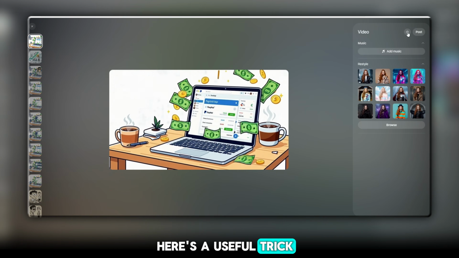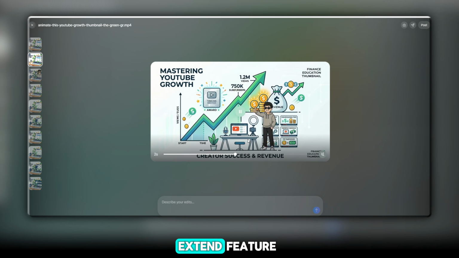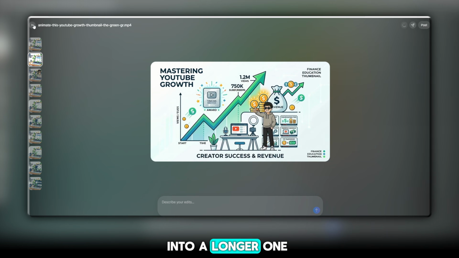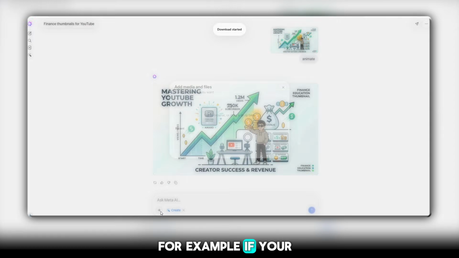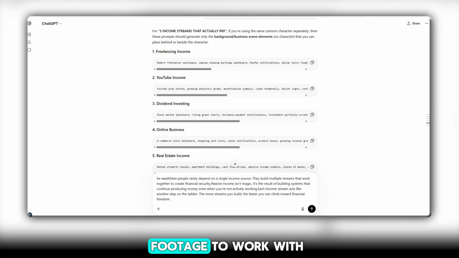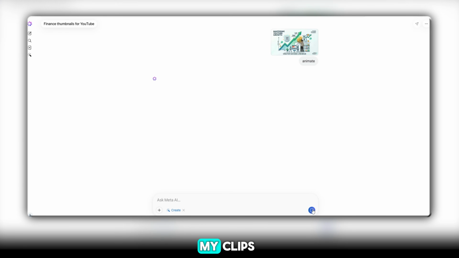Here's a useful trick. Once your video is generated, click on the video option and look for the extend feature. This feature can automatically extend a shorter clip into a longer one. For example, if your clip is around 6 seconds long, Meta AI can easily extend it to around 8 seconds. This gives you more footage to work with and makes your final video feel smoother and more professional. So I generated all my clips, extended them where needed, and downloaded every video one by one.